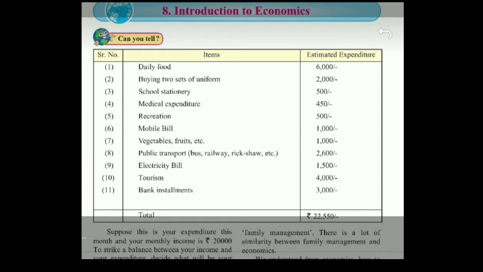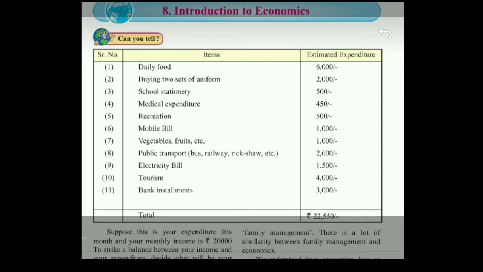This is the estimated expenditure of a family. Certain items and the estimated expenditure that they are incurring every month on these items. Let us see the items in detail. Daily food. They are spending 6,000 rupees on daily food. Now daily food can be milk, oil, pulses, etc.